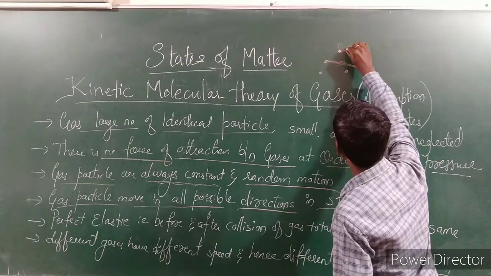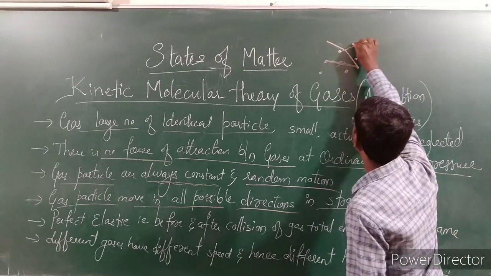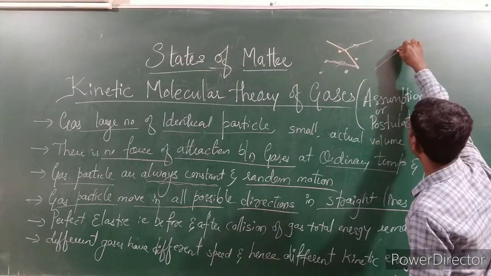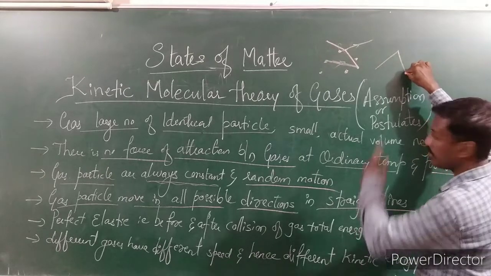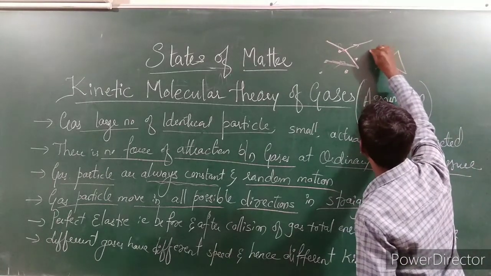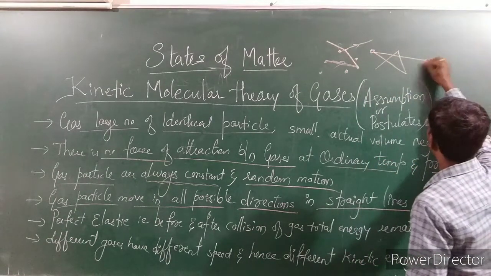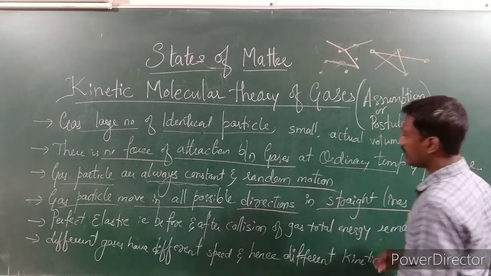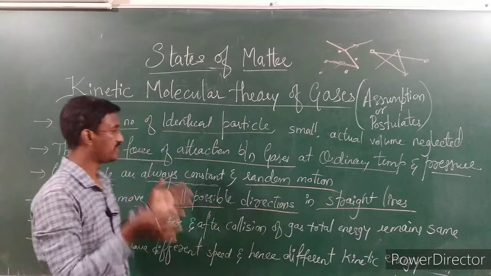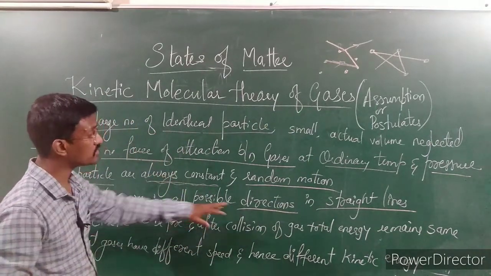When another particle touches, it also goes in a different direction, and this one in yet another direction. If a particle touches another one, it changes direction and moves in a straight line. Again it changes its motion by bombarding with another compound. If it touches, again it goes in a different direction. So when particles are in motion and collide with each other or touch some surface, they keep moving in a straight path.